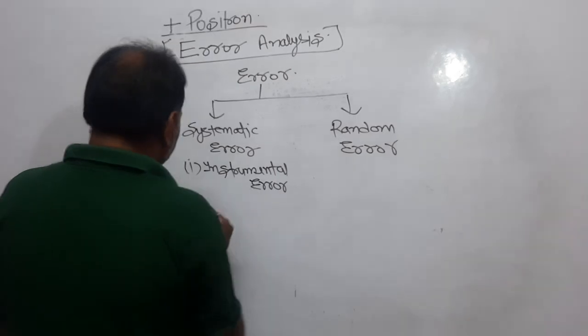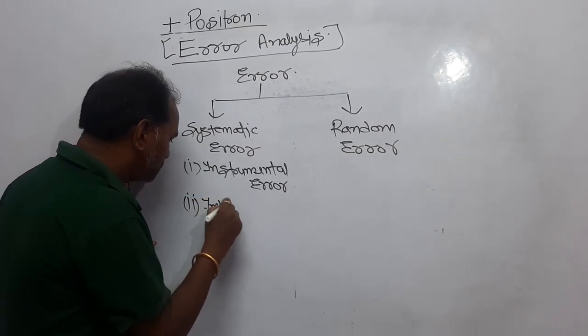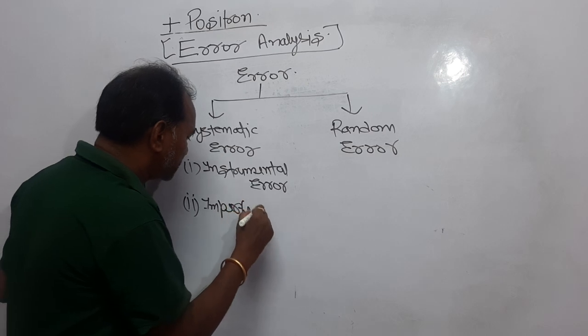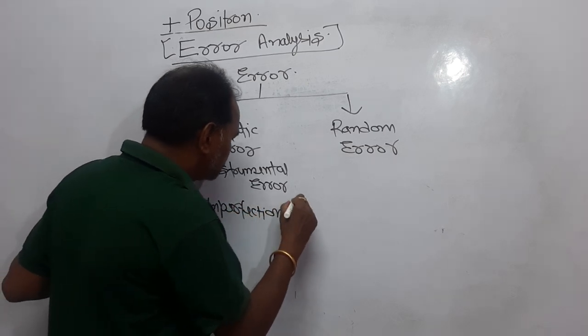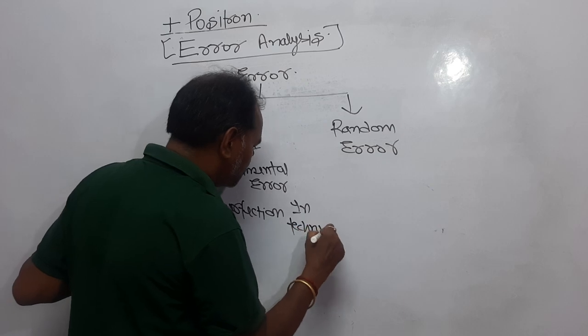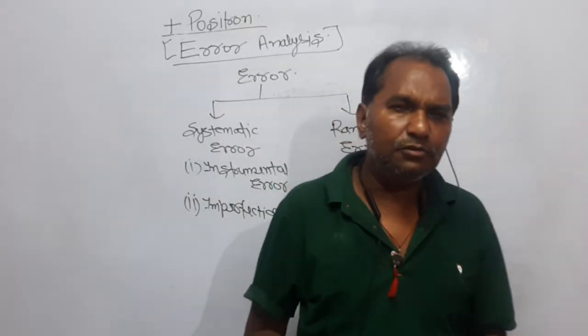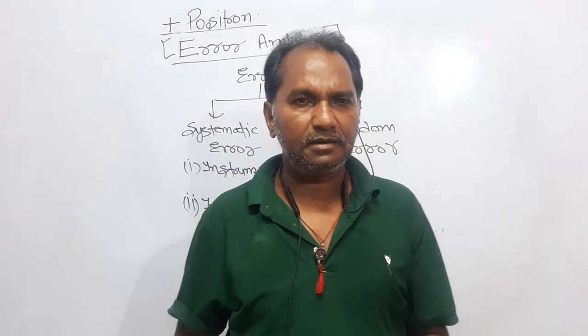The second one is imperfection in the technique. Imperfection means you are not using the proper technique, right?